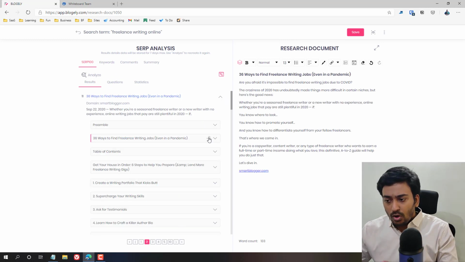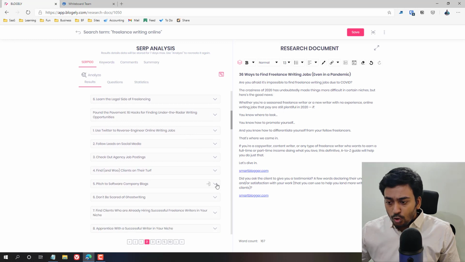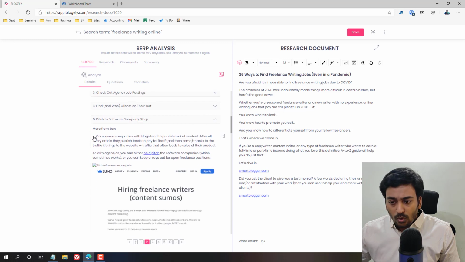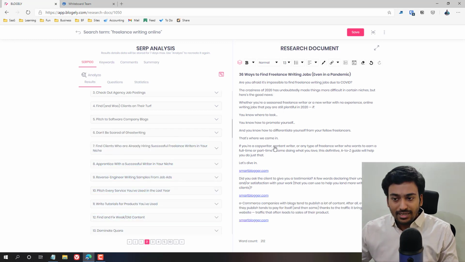You can take it as a block, or as, for example, an individual sentence. You can go inside that and select whatever you want, and drag it down. All these different options are available. So that is what the SERP brings into the research document.